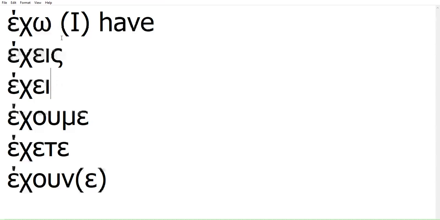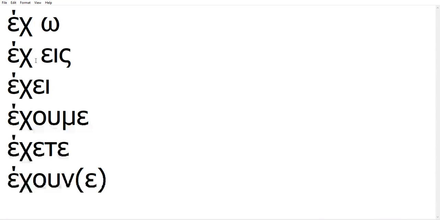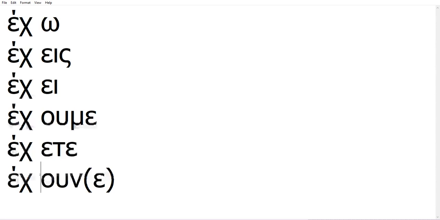Okay, now a second thing I want you to notice is that there is a part of the verb that stays the same. So if you see here, this ech part stays the same, and actually the stress also stays on the same place. You notice, right? So what you have here on the right is the endings. And these endings are valid for any verb of the first group, which is very nice. You can immediately conjugate any verb of the first group. We will do this in a minute.